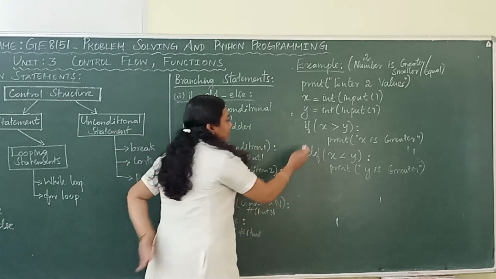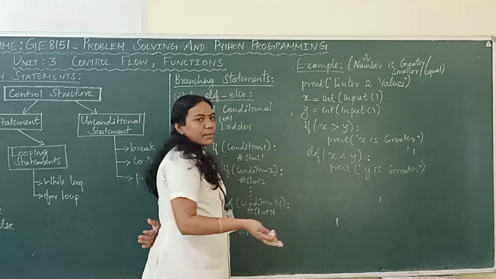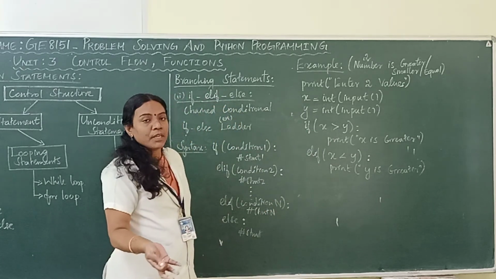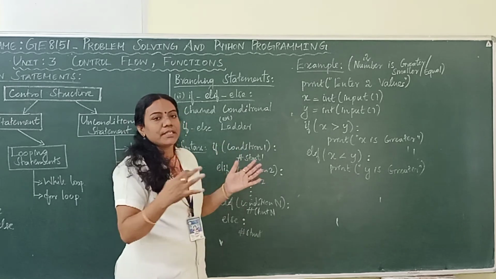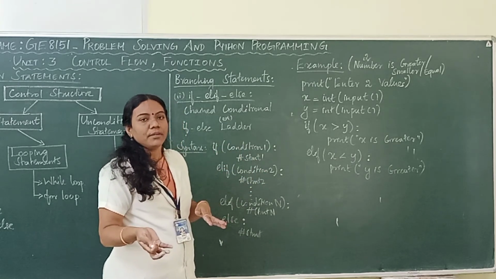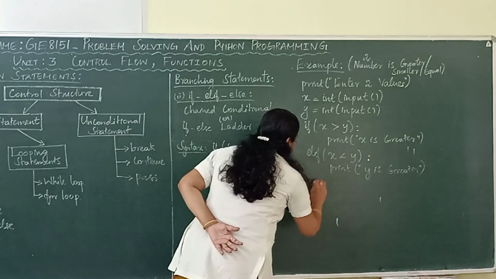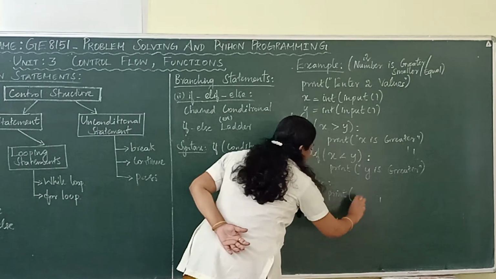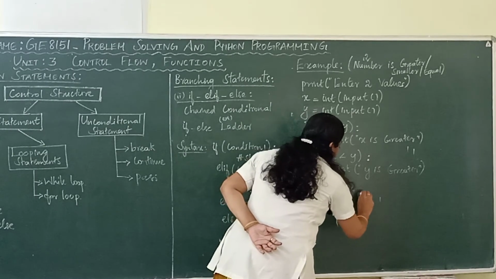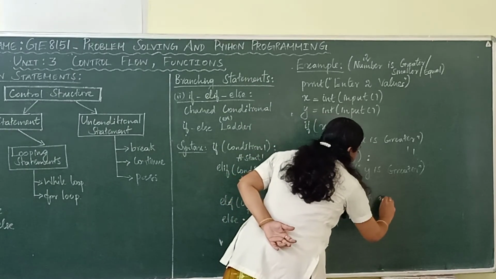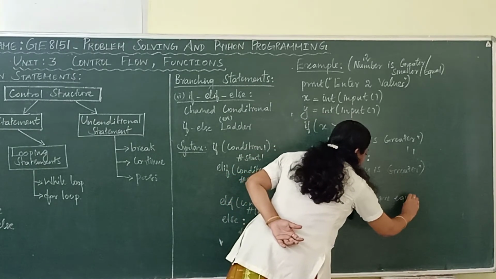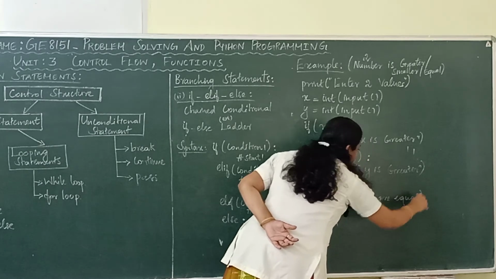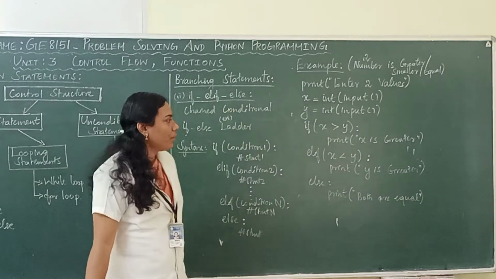Otherwise, if these two conditions are false, I am going to write the third thing. If x is not greater and x is not smaller, what happened? Automatically the else part, in the else portion, both are equal, right? Print both are equal. Okay, so this is my program.